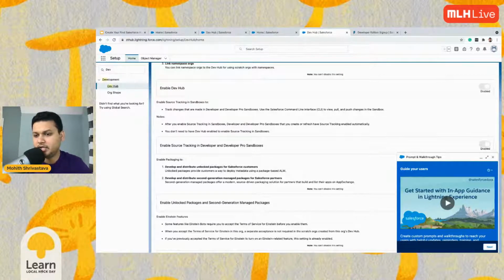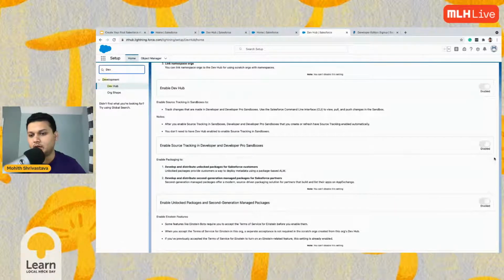Somebody is having an issue saying it's showing cannot add path failed in Windows while installing Salesforce CLI. Well, we'll have to look at that, like why your Salesforce CLI installation failed.